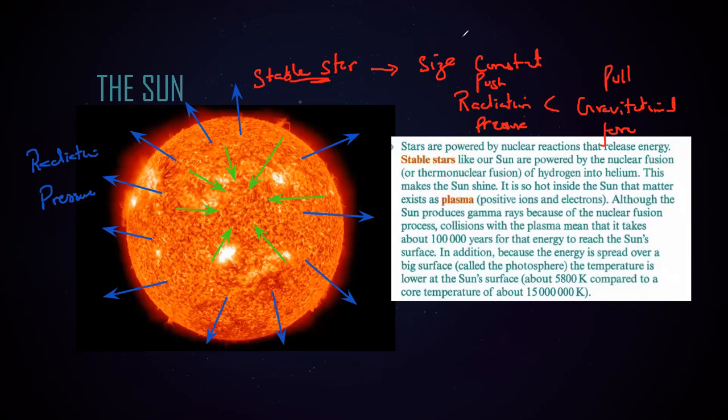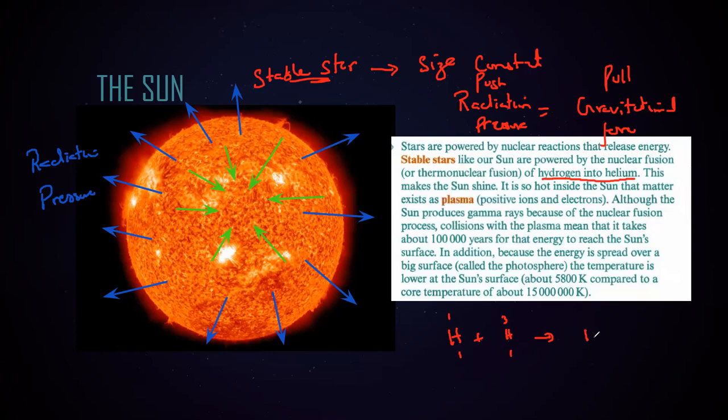So for our sun, right now, the radiation pressure and the gravitational forces are balanced. As a result, it won't change its size. A sun is a stable star and it's powered by nuclear fusion. Nuclear fusion means lighter nuclei join to form heavier ones, converting hydrogen into helium. So these hydrogen atoms are turning into helium.